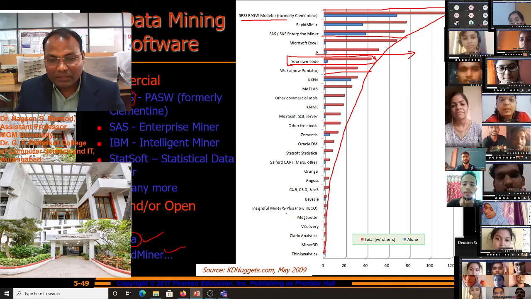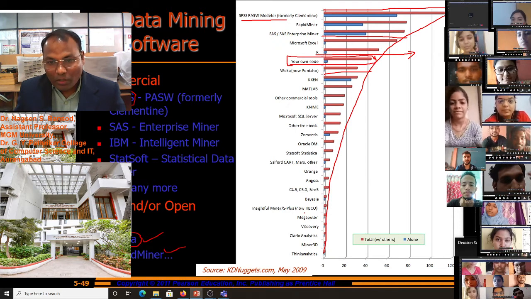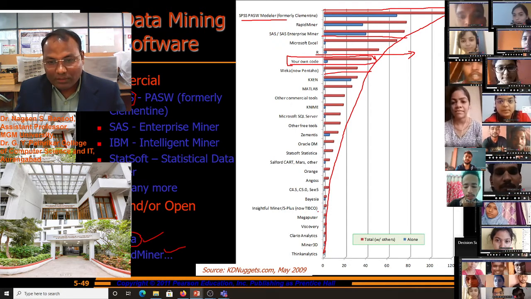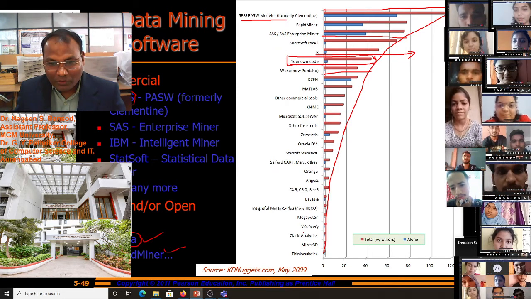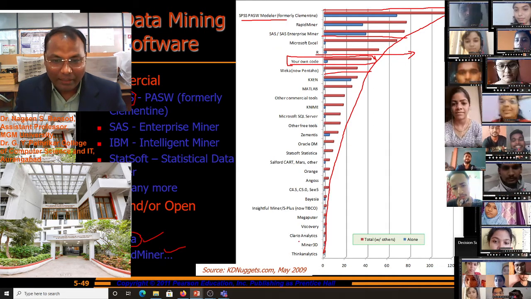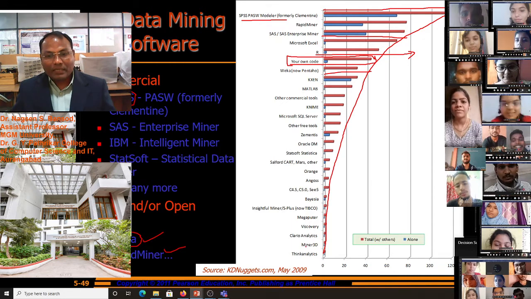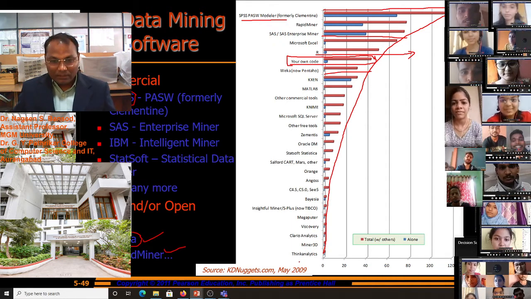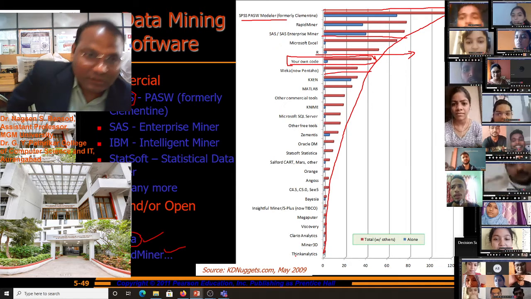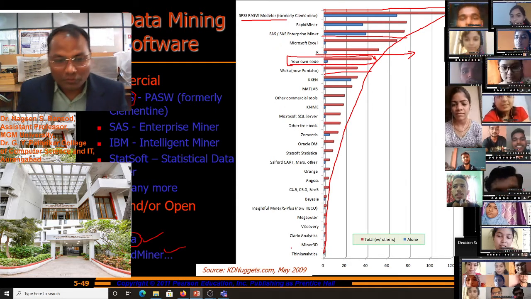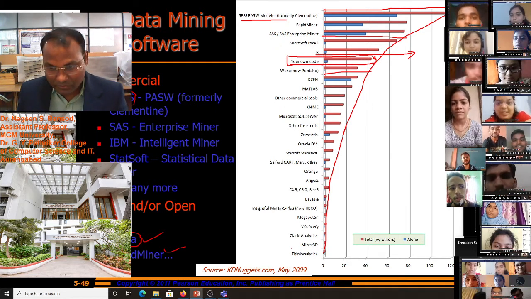Insightful Miner, now TIBCO, is used. Megaputer software, Viscovery, Clario Analytics, Miner3D, Think Analytics software is used for data mining purposes.